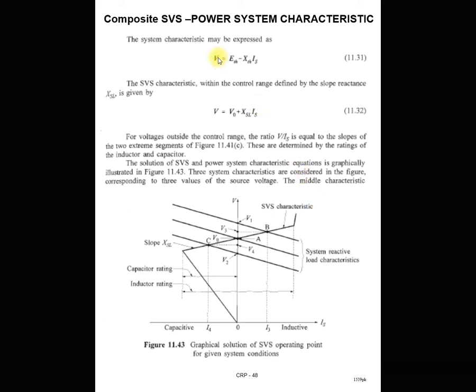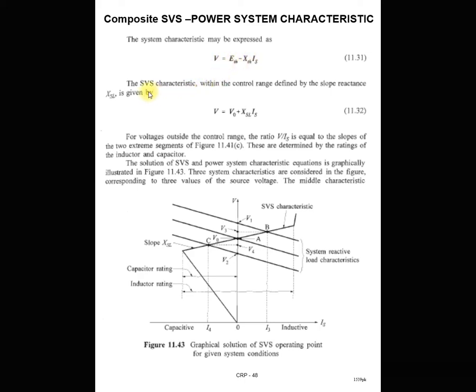As we know, the power system characteristic equation can be represented as V is equal to ETH, the Thevenin's equivalent voltage, minus the voltage drop across the line. In the power system, generally the terminal voltage is lower than the supply voltage. So this represents the power system characteristic in the form of a mathematical equation.